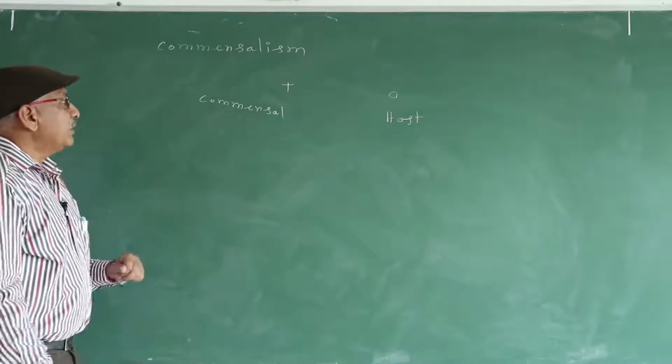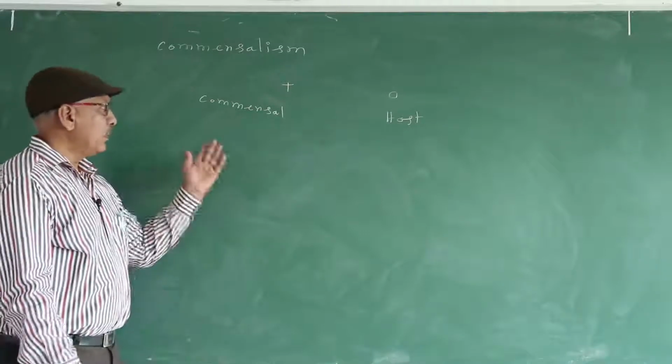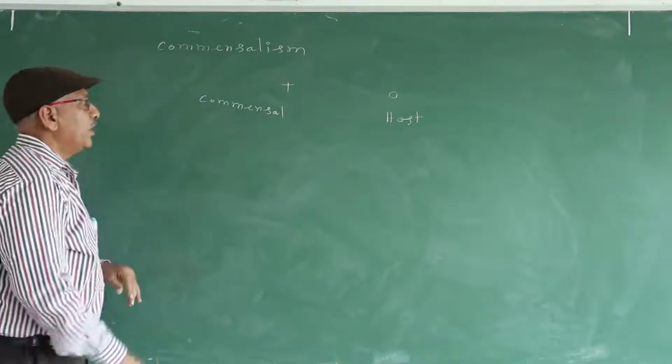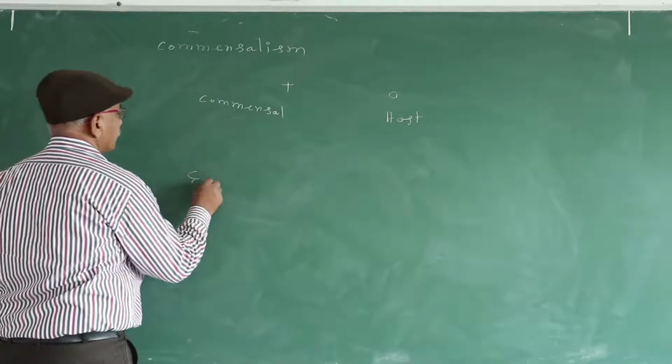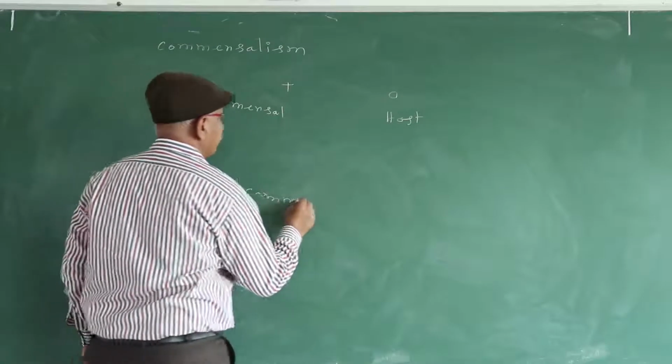If the commensal is present on the surface of the body, it is an ectocommensal. If the commensal is present inside the host body, it is known as an endocommensal.